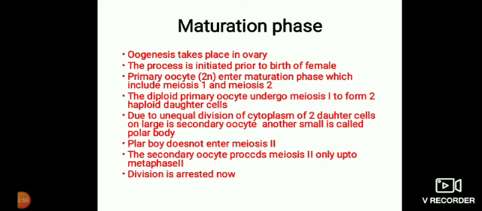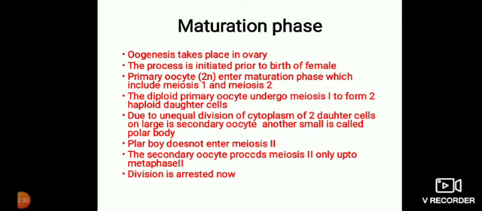haploid daughter cells. Due to the unequal division of the cytoplasm of the 2 daughter cells, one is a large secondary oocyte and the other is small, called the polar body. The polar body does not enter meiosis 2. Only the secondary oocyte proceeds with meiosis 2, only up to the formation of the female gamete.